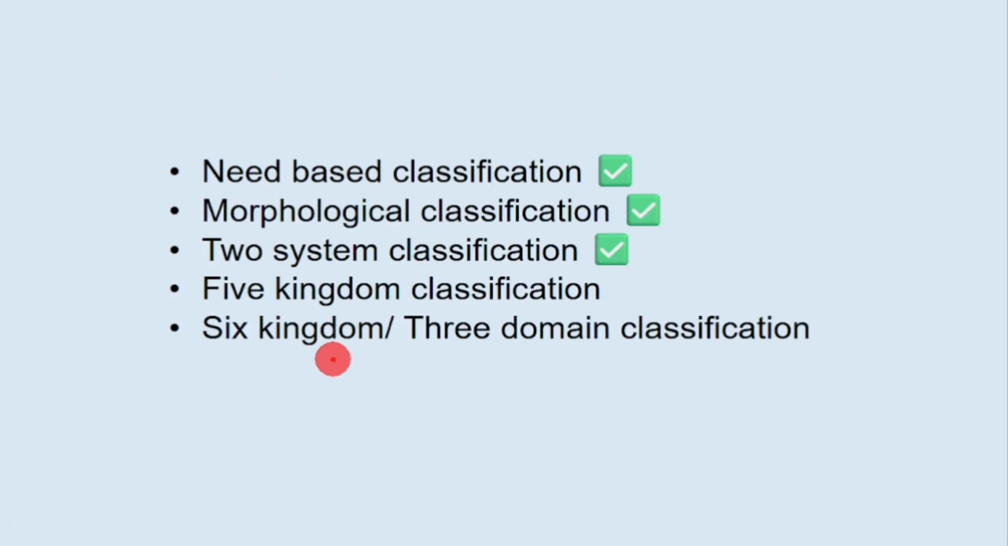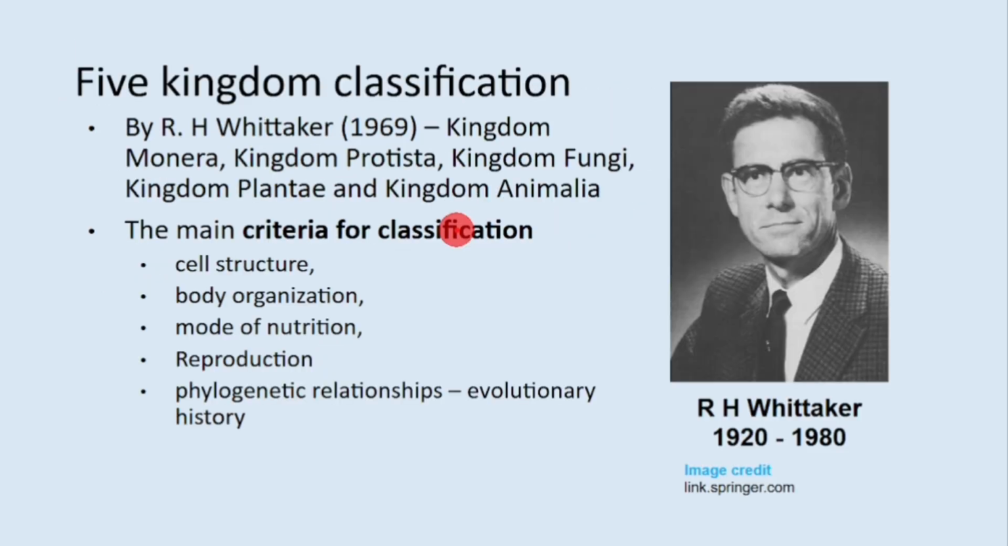Next comes 5 kingdom classification. This is from paragraph 3. So 5 kingdom classification was proposed by Whittaker in 1969. The 5 kingdoms are Monera, Protista, Fungi, Plantae and Animalia. And this is the basis of classification. Main criteria for classification: cell structure, body organization, mode of nutrition, reproduction, and phylogenetic relationship, which is the evolutionary history.